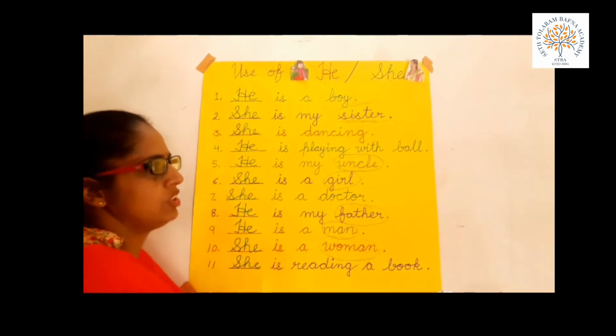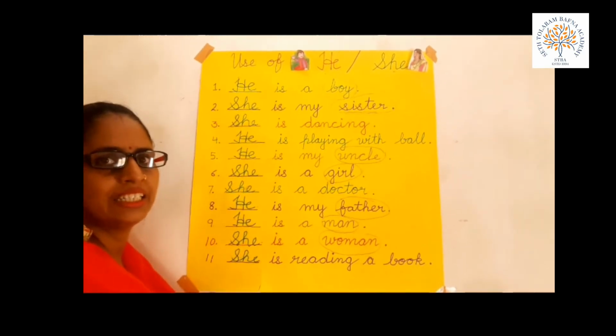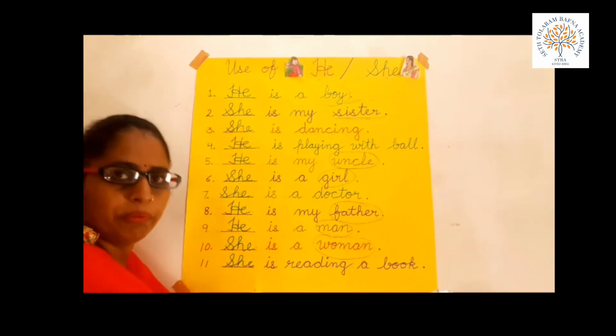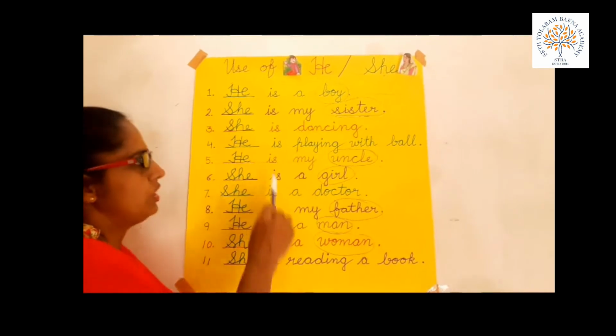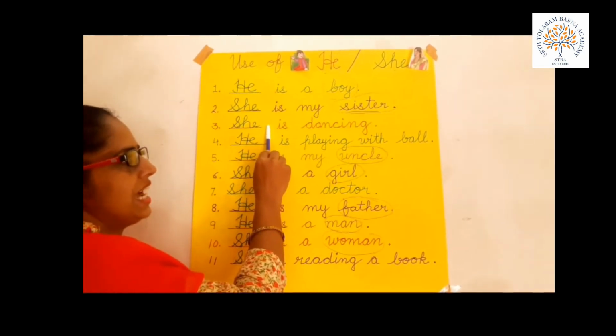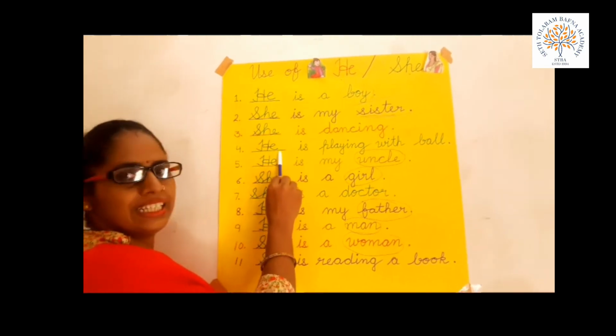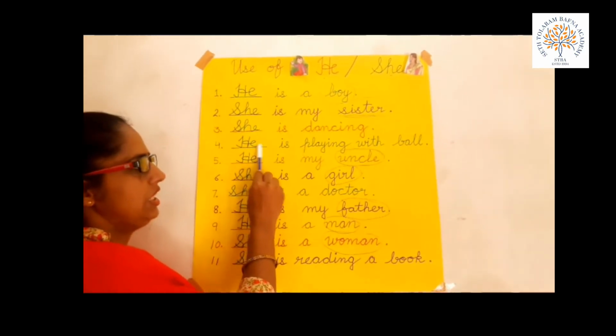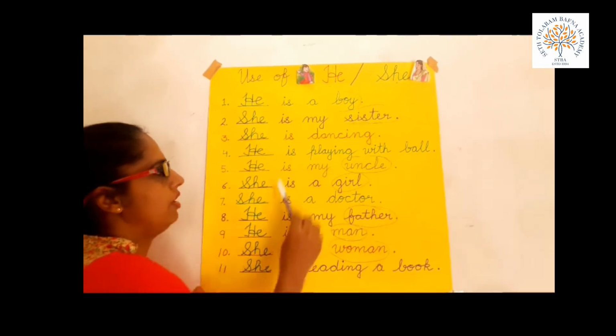Now next is Dash is playing with ball. In this sentence we also cannot understand who is playing the ball, the male person or the female. So we can put either he or she. In the above sentence I use she. In this sentence I use he. He is playing with ball.